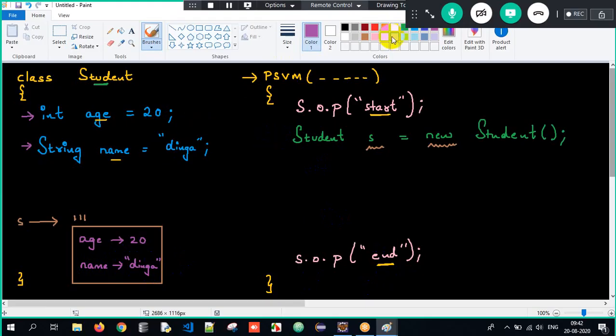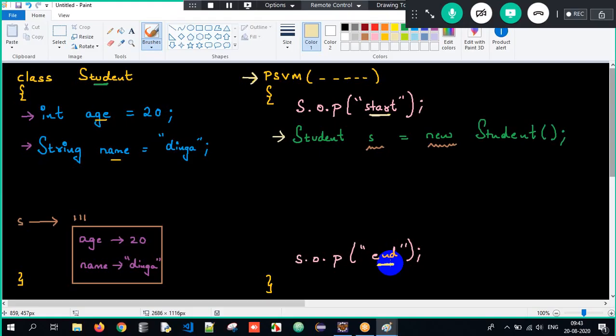Now when I execute my program, execution will always start from the main method. Start will get executed. Then I created the object. If you create the object, the memory would get created, and the non-static properties will get stored or loaded in the memory. And then end. So there is only start, object got created, and end. You're done with the process here.